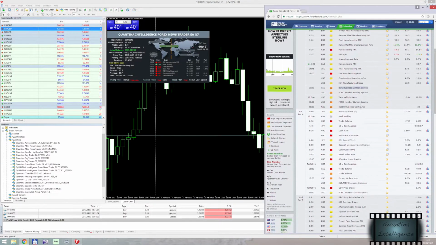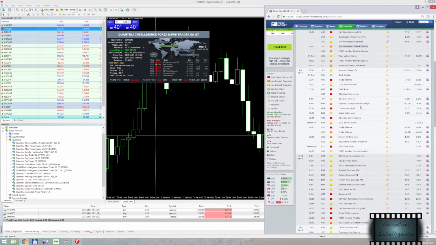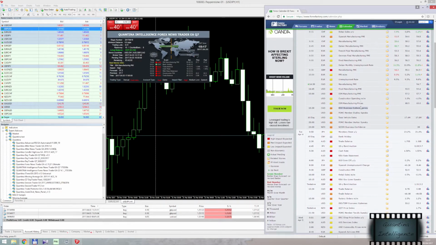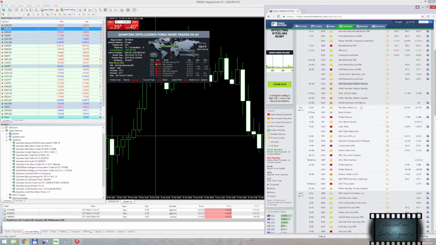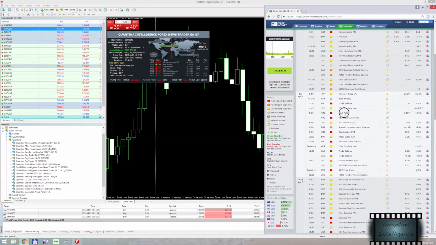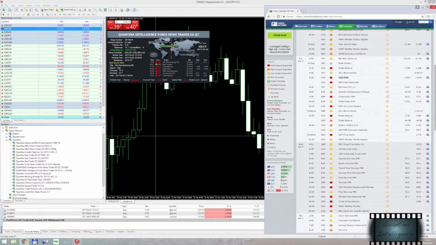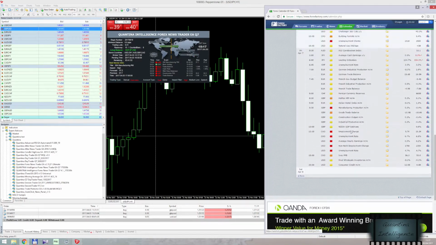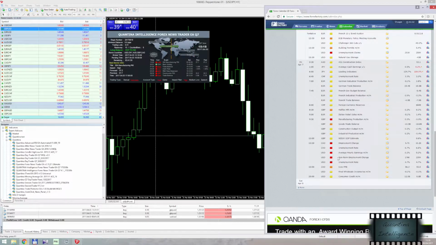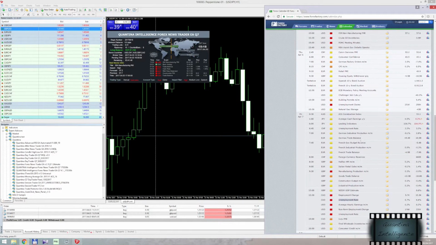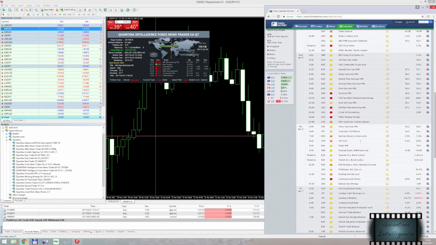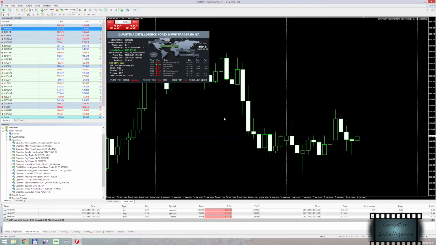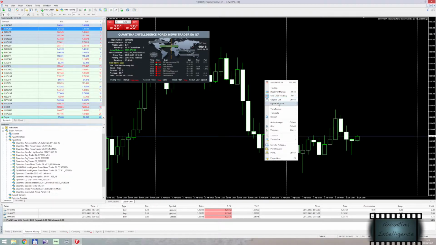So go back to the economic calendar. What if I want to trade only on really high impact news events like cash rate or the all-time favorite non-farm payroll or unemployment rate? Unemployment rate is always great. Inflation is always great. So in the new version of Quantina Forex News Trader, you can